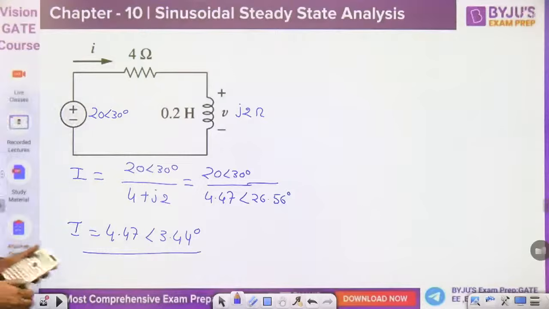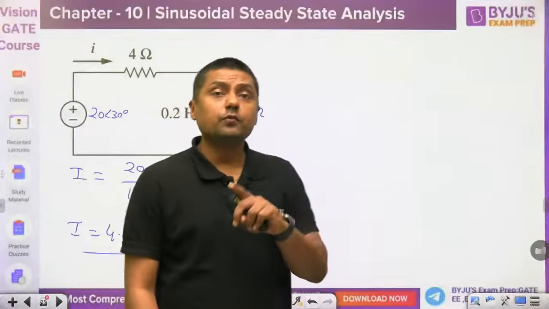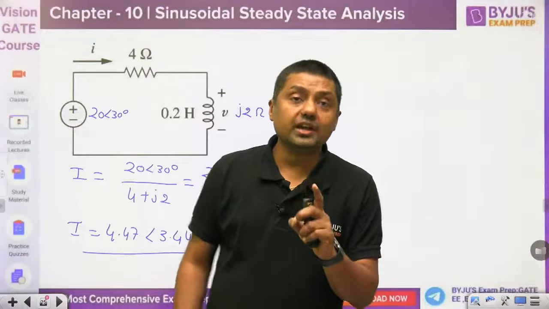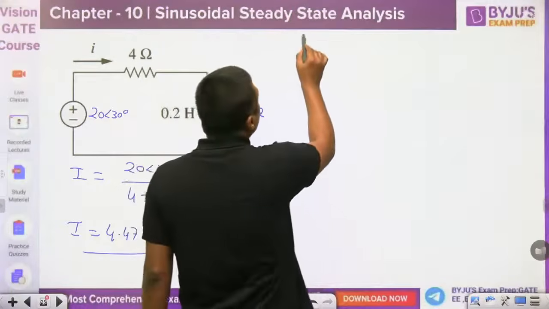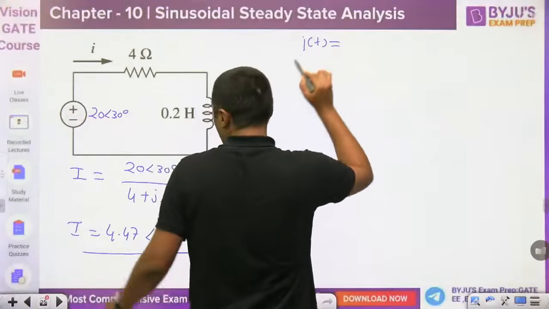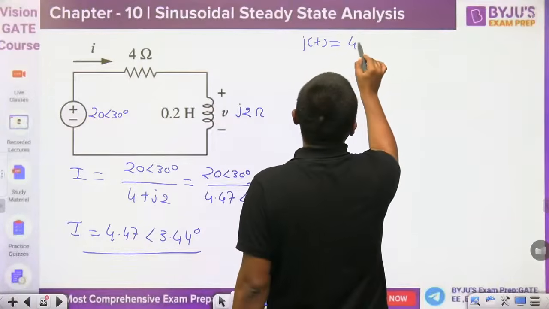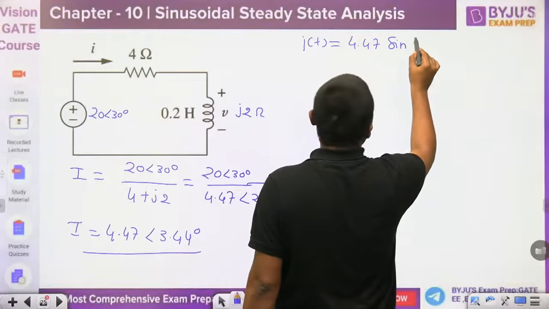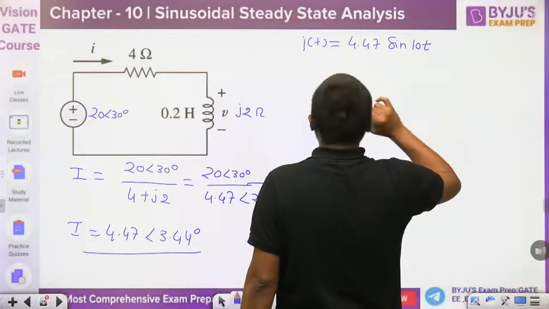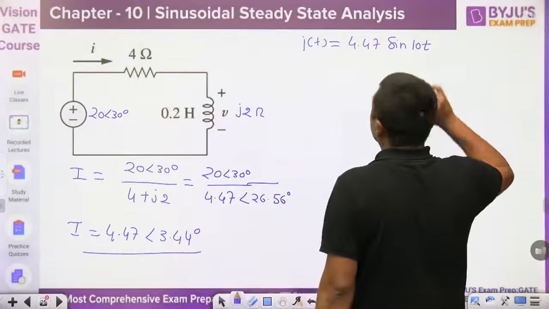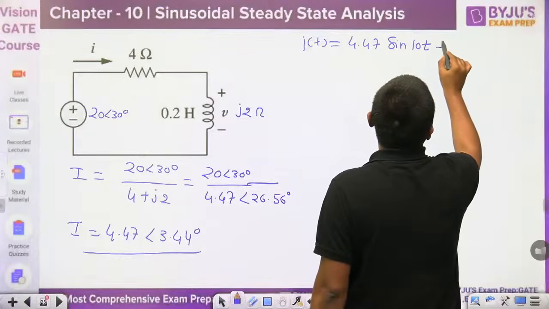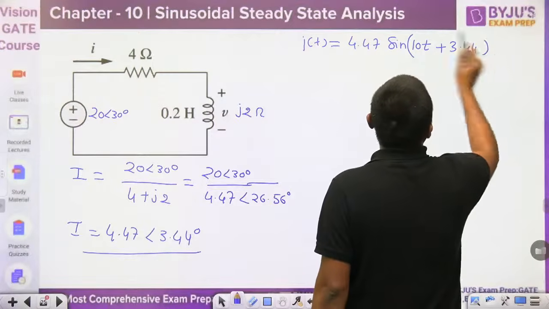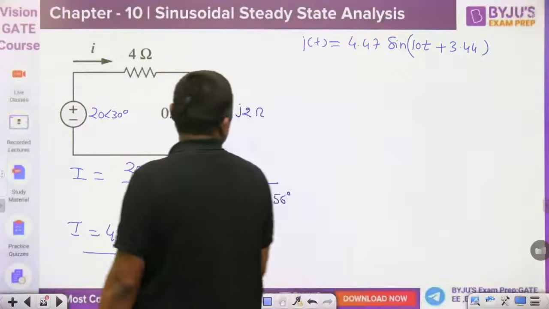Okay. Now, what is the difference between this one and that one? Guys, what is the reference here? Sine. So when we want to convert it into time domain, remember, what is the amplitude here? 4.47. Sine of omega t, what was the omega? 10t. And what is the angle? 3.44. You can write it like this. So this is in time domain.